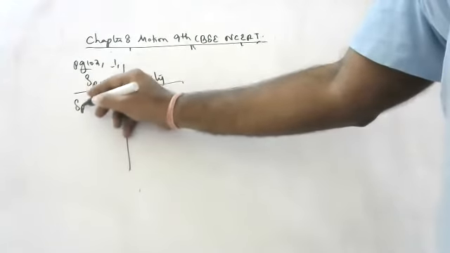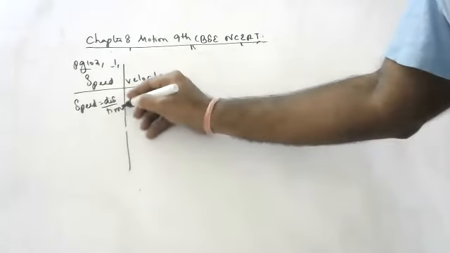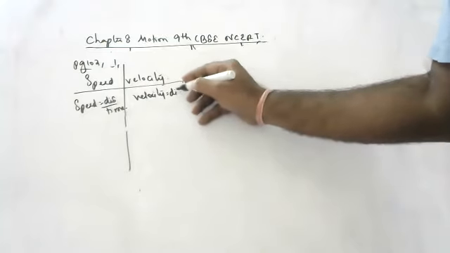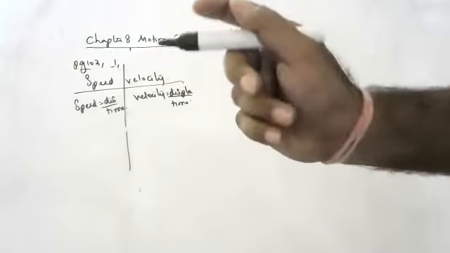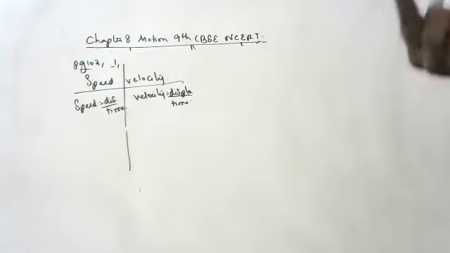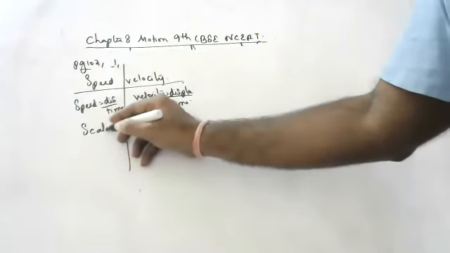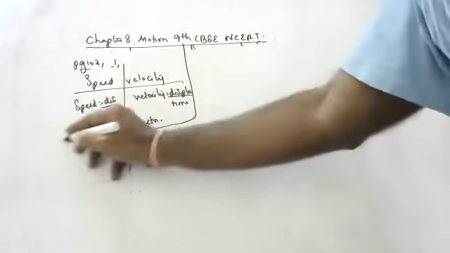Speed is equal to distance by time. Velocity is equal to? Displacement by time. Very good. Can anyone say one more difference? Very good. Speed is scalar. Velocity is vector. If you write these 2 differences, it is enough, children.